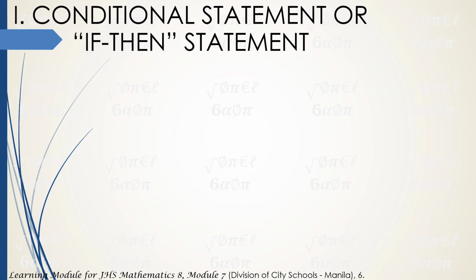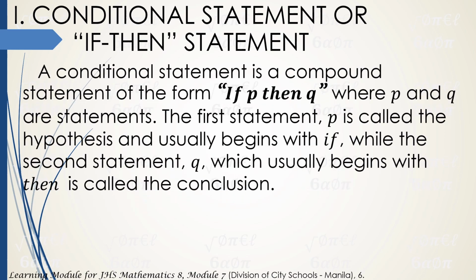Let us now proceed to our first lesson, which is the conditional statement or if-then statement. So what is a conditional statement? A conditional statement is a compound statement of the form if P then Q, where P and Q are statements. So there are two statements combined.